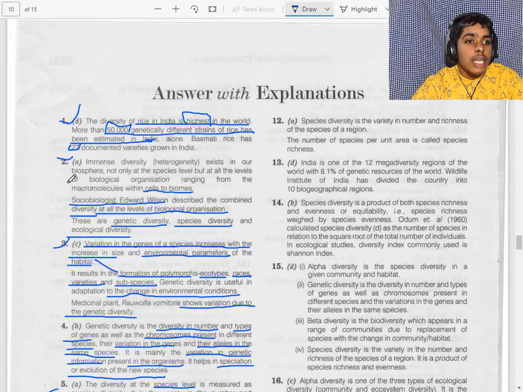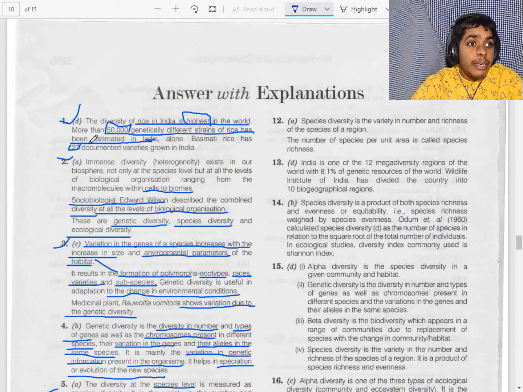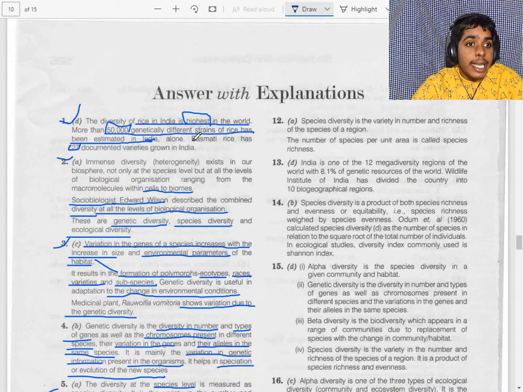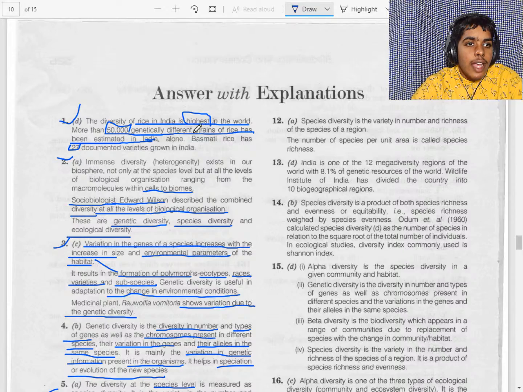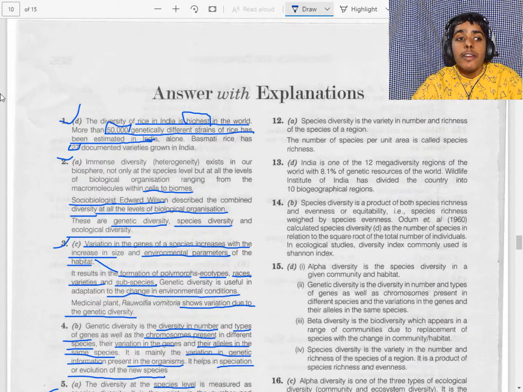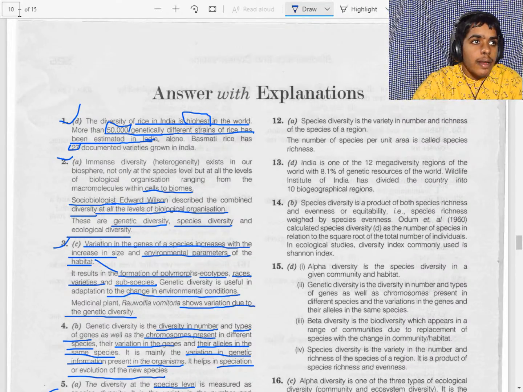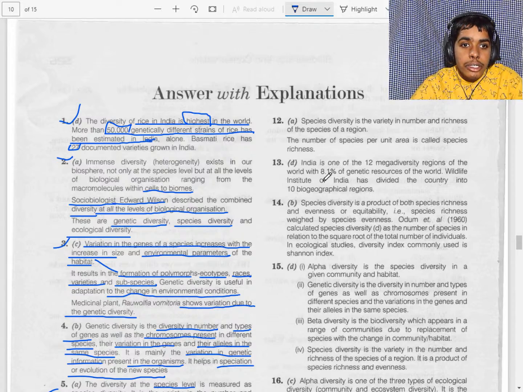Okay, 12th question. It is the number of species per unit area. As we have seen, the number of species per unit area is species evenness. Let's check. One moment. Okay, 12th question.